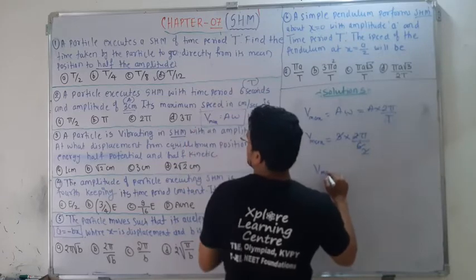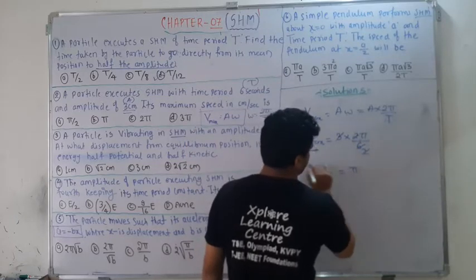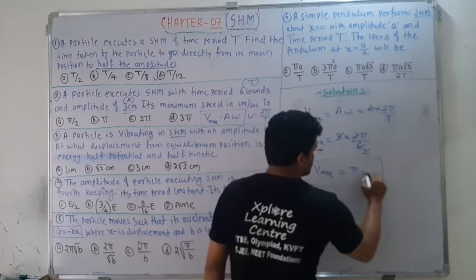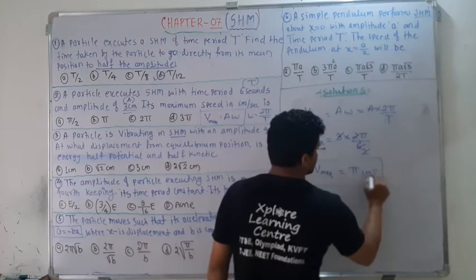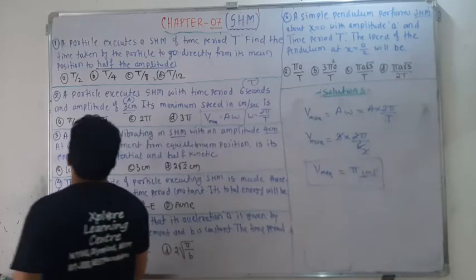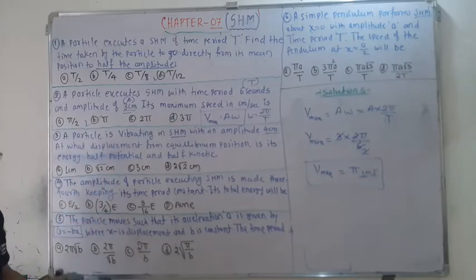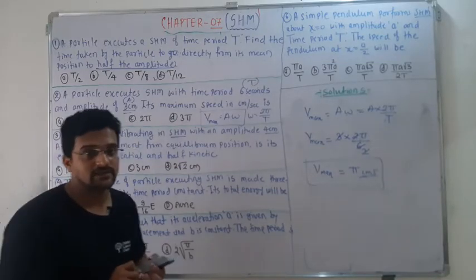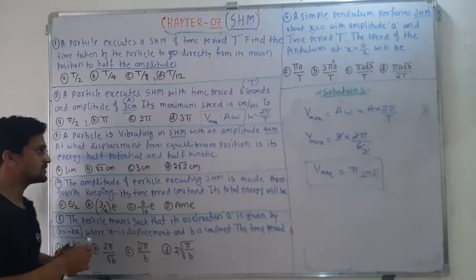So V max is equal to pi centimeter per second. So your option is B. Remember V max, and A max is omega square A.